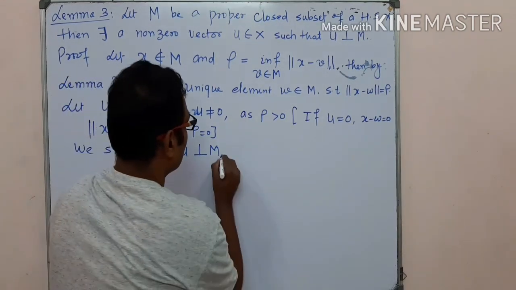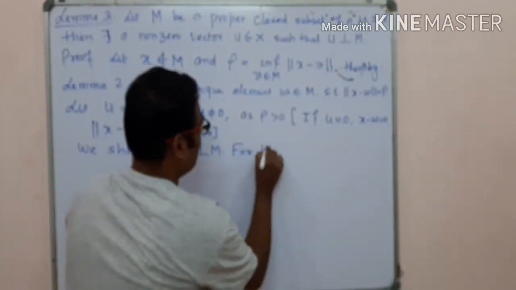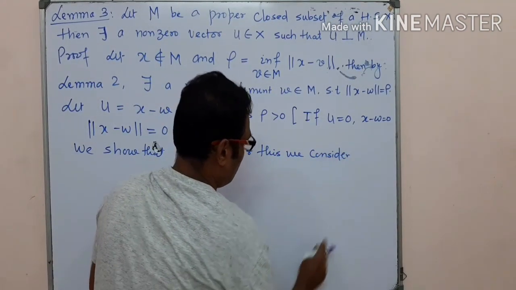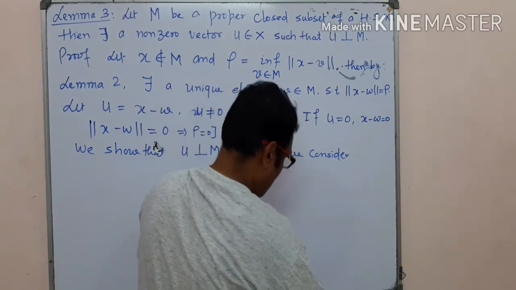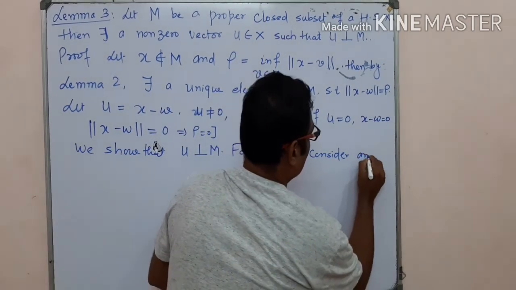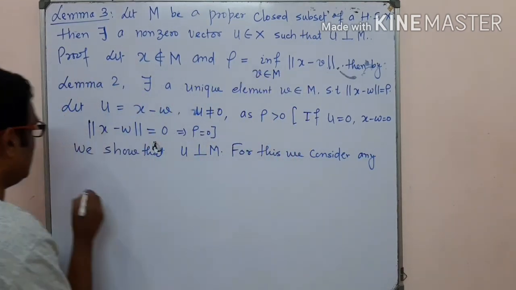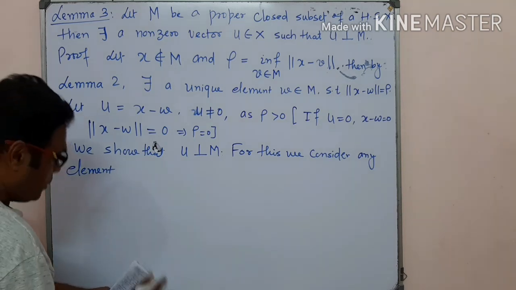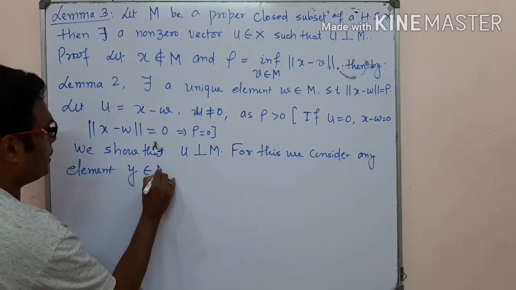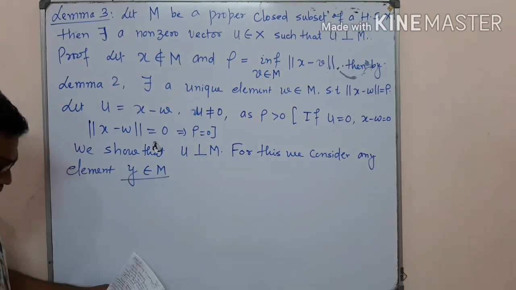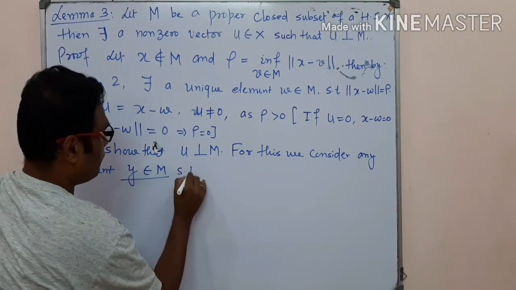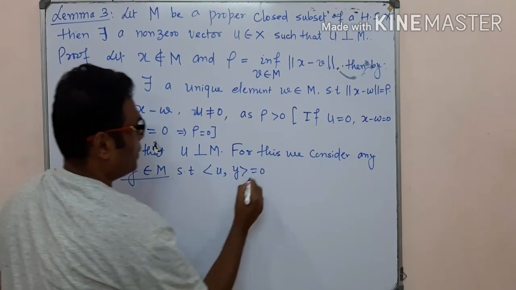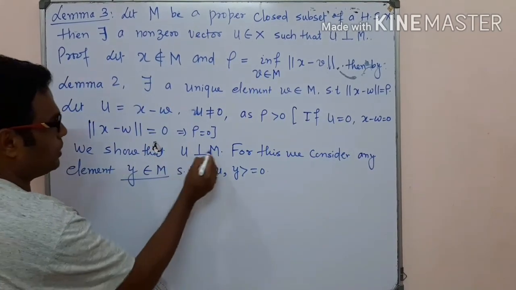So for this we consider any arbitrary element y which belongs to M. This is your arbitrary element, such that the inner product of u comma y is equal to 0, which implies that u is perpendicular to M.